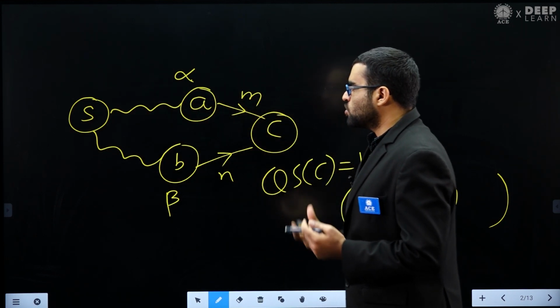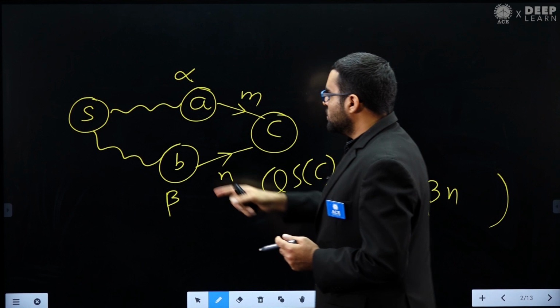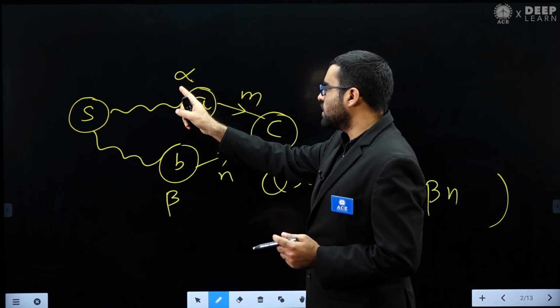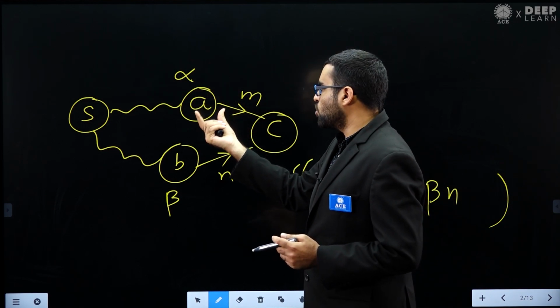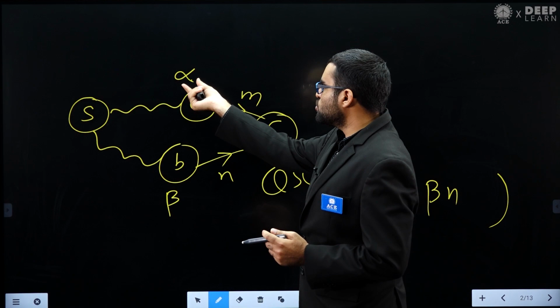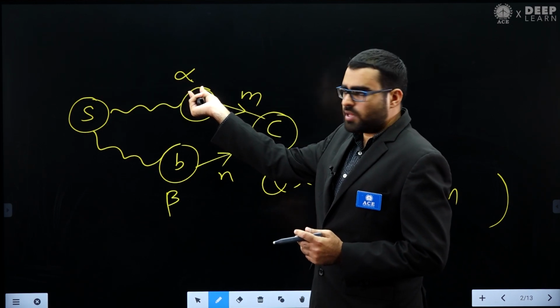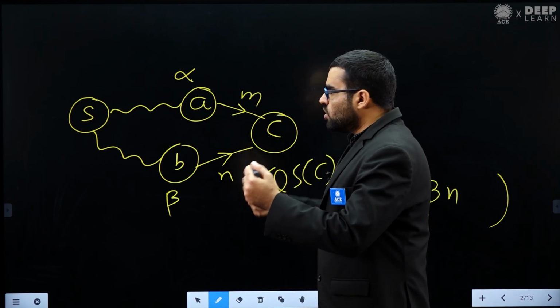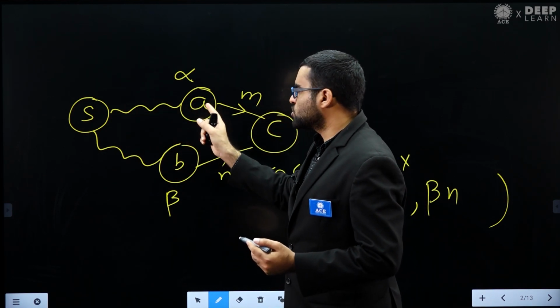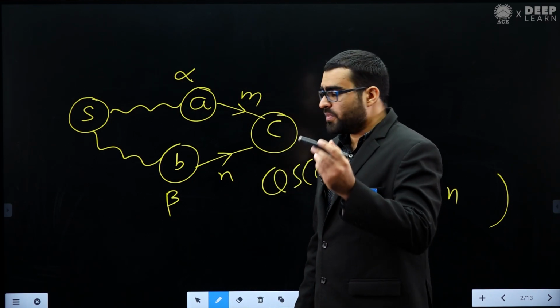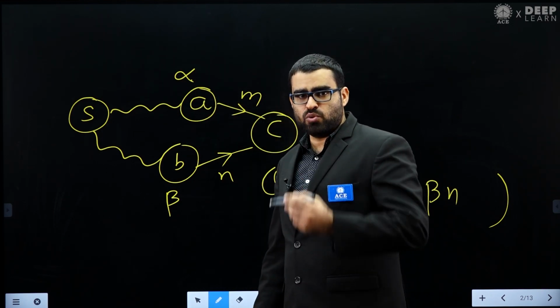That will be alpha multiplied by m, because remember this alpha is already the best score that we can get for A. So this is already a maximum value, the maximum over all the possible paths from S to A. From S to A there can be many paths possible, and this alpha is the maximum value.